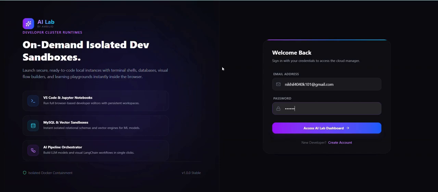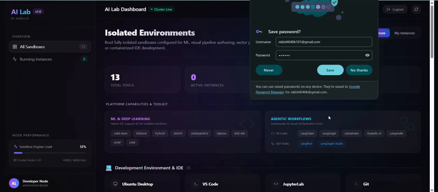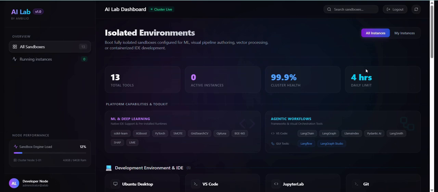Currently working as an AI and DevOps engineer at Ambilio. For this demonstration, I will be demonstrating the Sandbox which we provide.